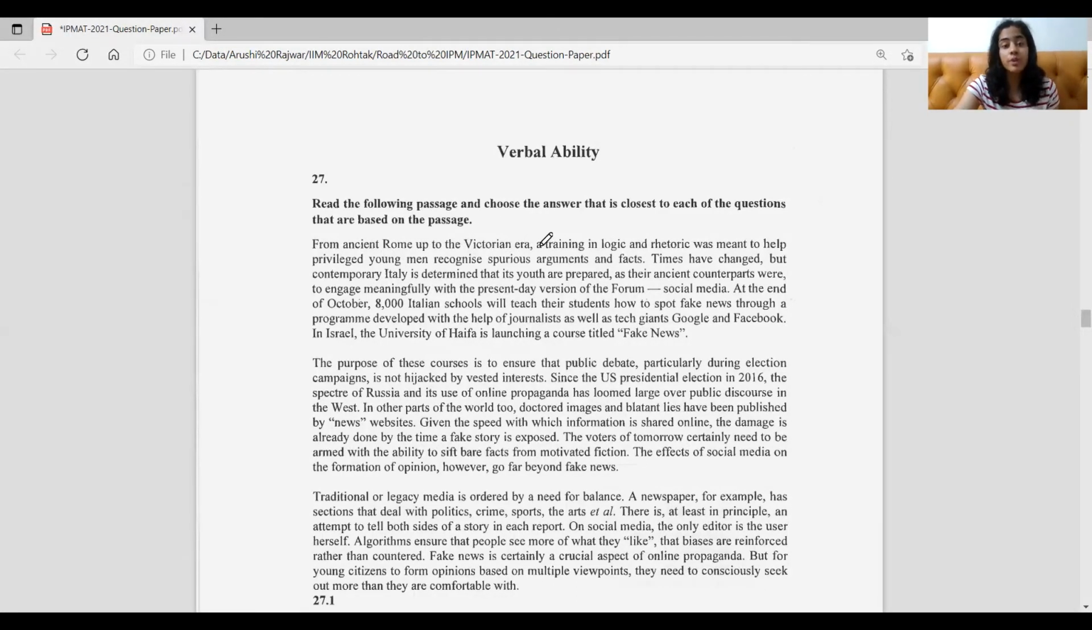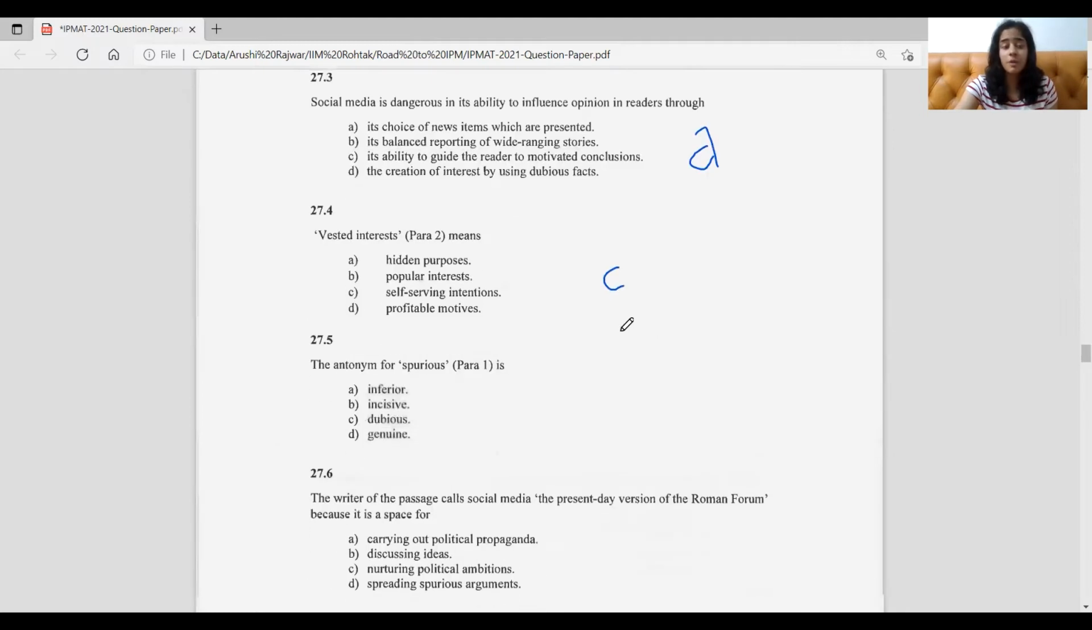From ancient Rome up to the Victorian era, a training in logic and rhetoric was meant to help privileged young men recognize spurious arguments and facts. So they have to recognize these kinds of arguments and facts, right? Again, it has to be something negative. It could not be positive because there's a genuine need to identify what kind of arguments these are. Reading the whole passage, you can understand that's what the passage is talking about, as we saw through the summary. So here we can understand that spurious means fake, and hence the antonym of it would be genuine, which is option D here. So that's it.